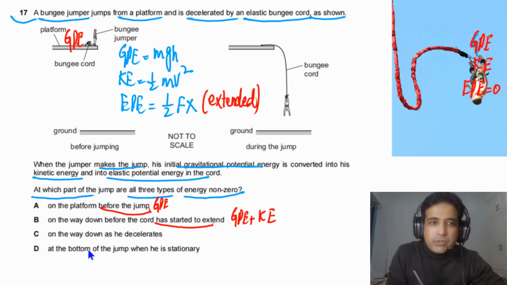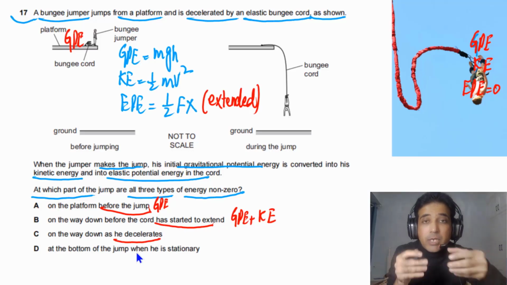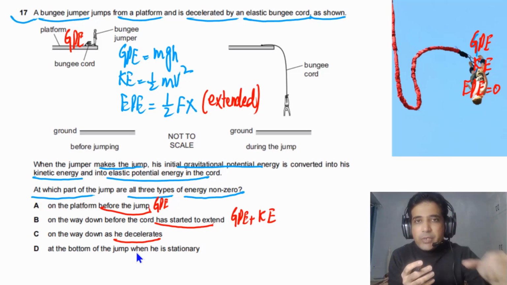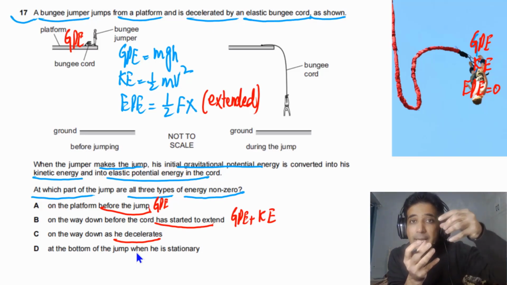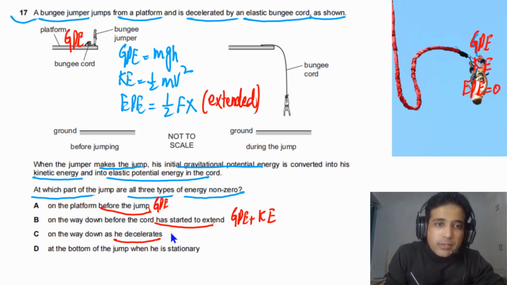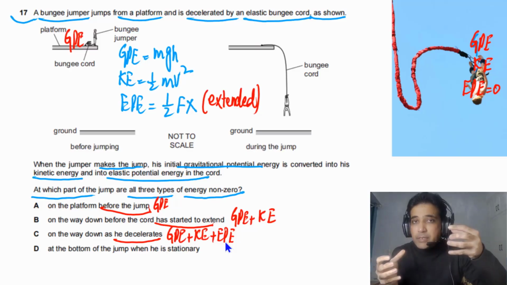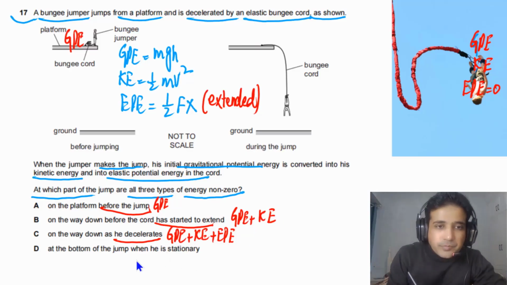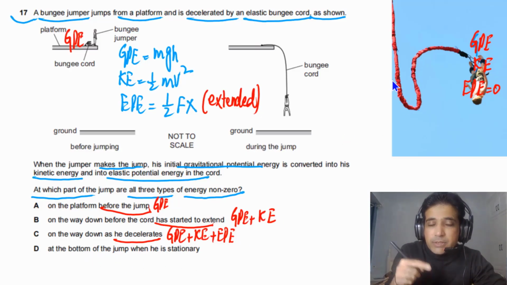On the way down, as he decelerates, which means the string has been extended, the person will have GPE plus KE plus EPE. Decelerate means that the string has been extended. So the string is pulling upwards. There is tension in the string that is pulling upwards. So this can be the answer. So C is a possible answer.